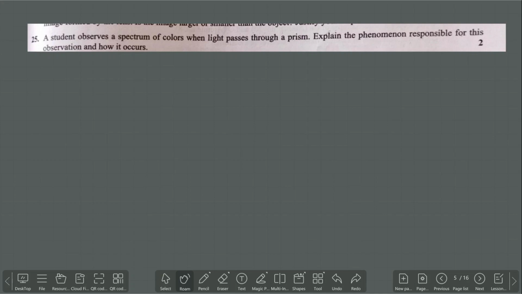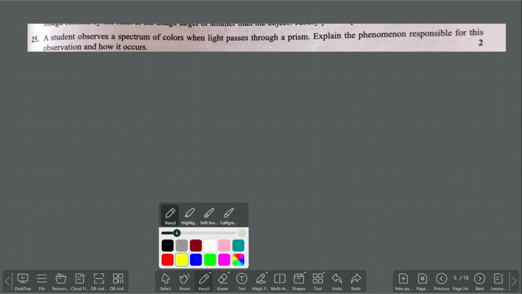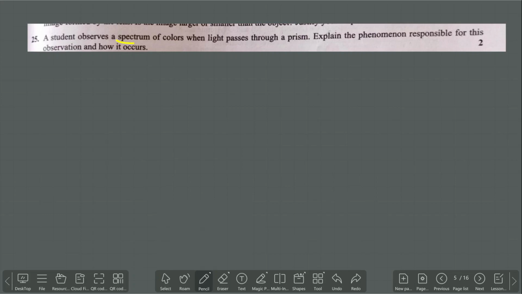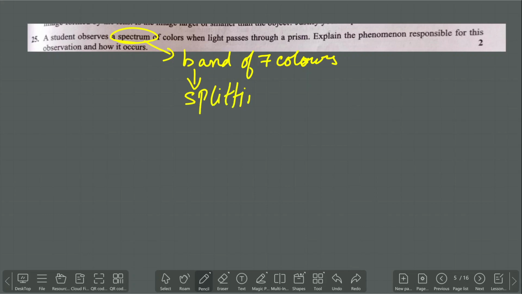A student observes a spectrum of colors when the light passes through the prism. Explain the phenomenon responsible for the observation. What phenomenon is it? He is observing the spectrum. The band of 7 colors is called a spectrum. Band of 7 colors means the group of colors. A band of 7 colors is formed when splitting of light takes place. That splitting of light is called dispersion. So you need to write about dispersion.